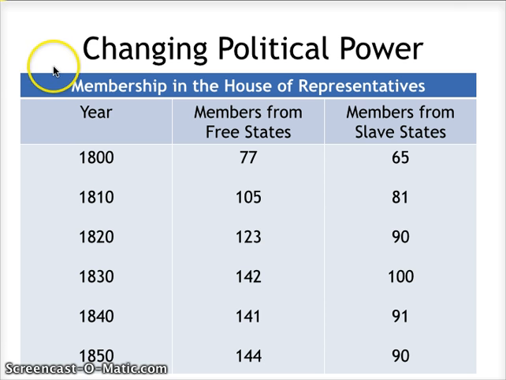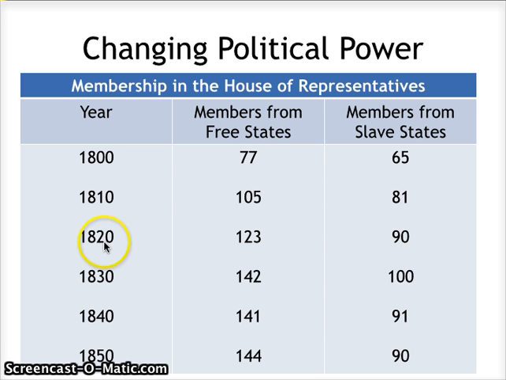Here's a graph looking at the members in the House of Representatives in the U.S. government. As you can see, in 1800, we have 77 members from free states and 65 members from slave states. So even though members from free states have more, it's not that many more.